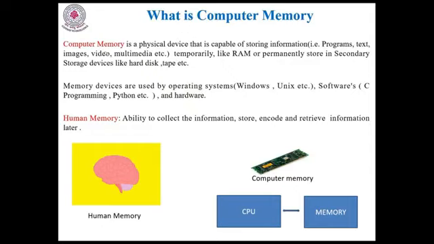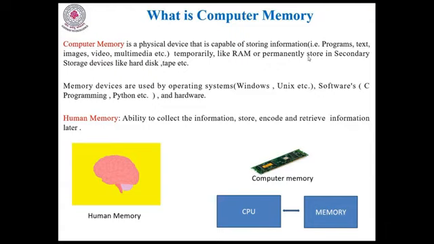What is computer memory? Computer memory is a physical device that is capable of storing information, having the capability of storage. What kind of information can I store in the memory? Let us look here. The programs. Program means either a source file or an executable file, text, images, video, multimedia, MS Word data, PPT, etc.